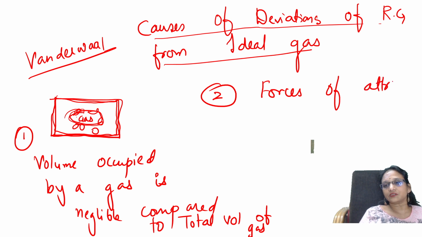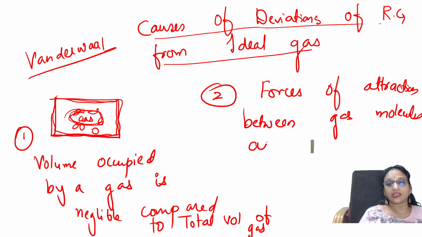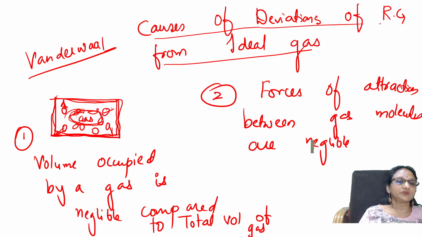Forces of attraction between gas molecules are negligible. That means this gas molecule is far, this gas molecule is far, this is far, this is far. So because of these two, you are creating factors like high pressure or low temperature, right?